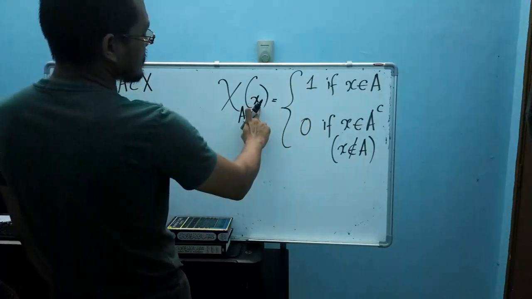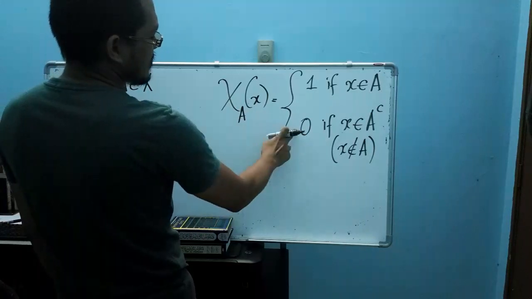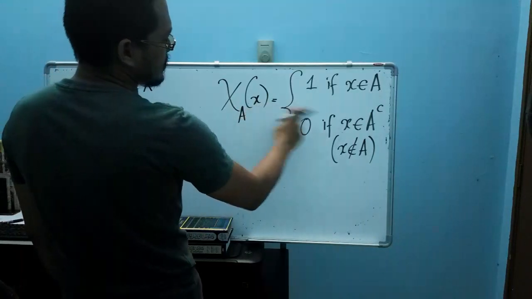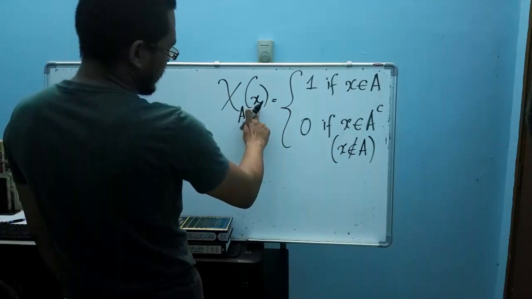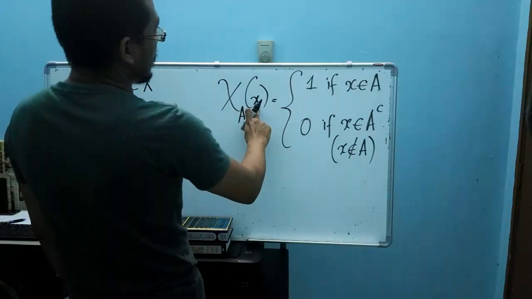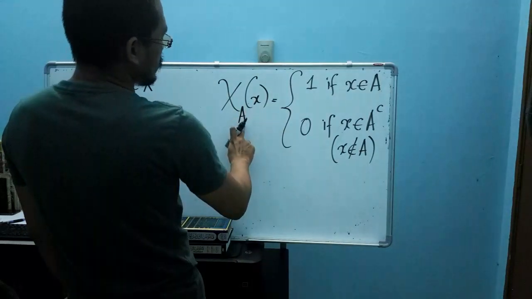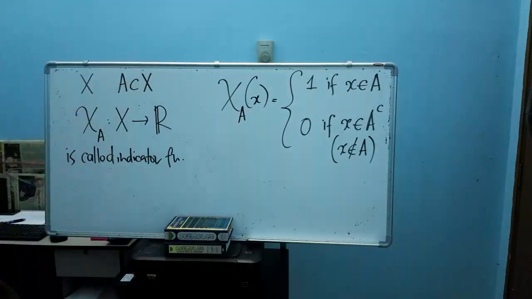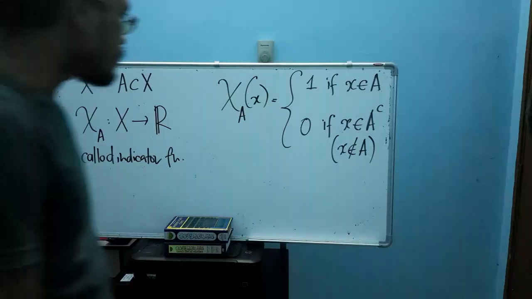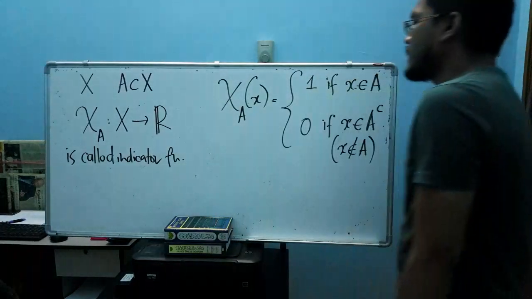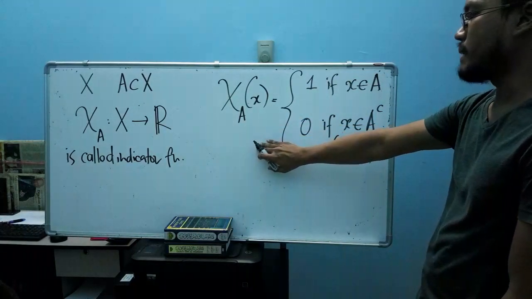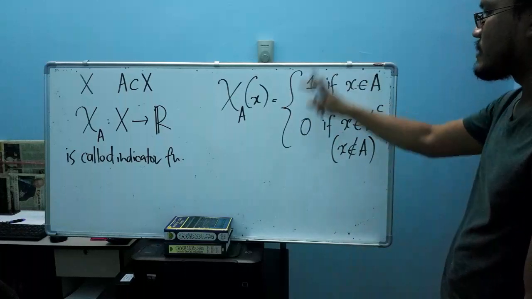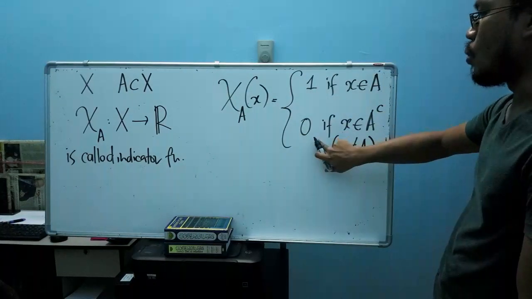Okay, if x belongs to A, and 0 if x belongs to A complement, meaning that when x belongs to A complement, x here doesn't belong to A. Of course, such a function here we call an indicator function. Always remember, when we talk about an indicator function, this is the definition. This indicator function will take only two values, 1 and 0.